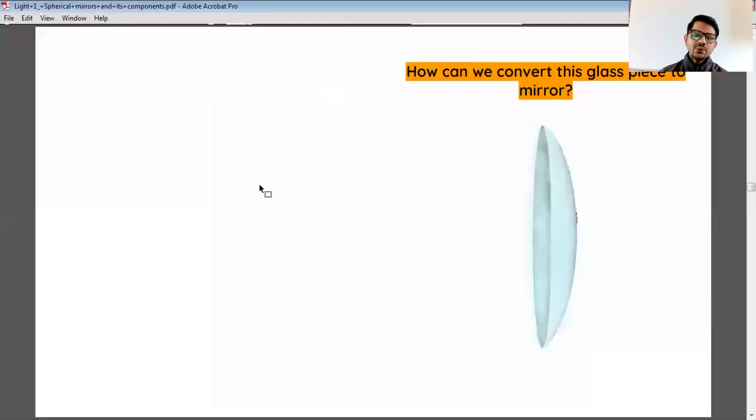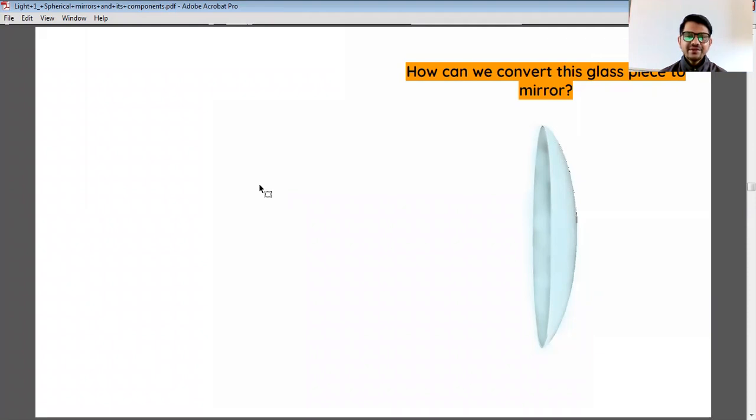Now the question is, how can we convert this glass piece into a mirror? Ayush says polishing, because the incident ray after hitting the glass goes to the other surface. Okay. For a mirror, we need reflection, and this is a transparent thing.